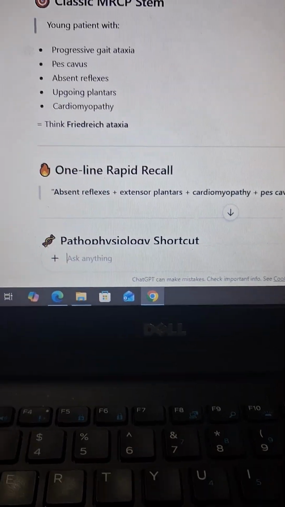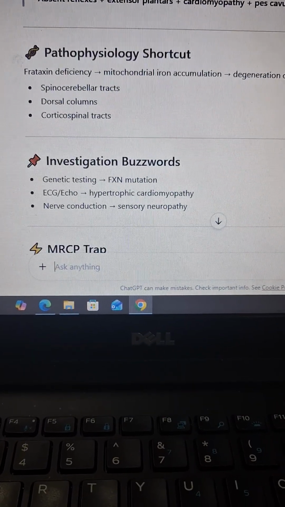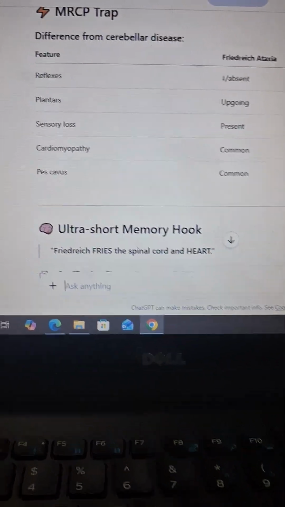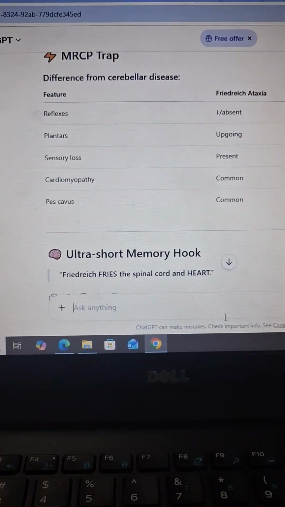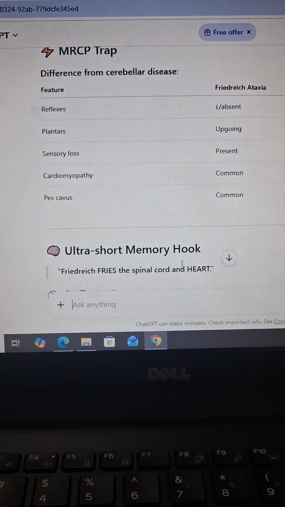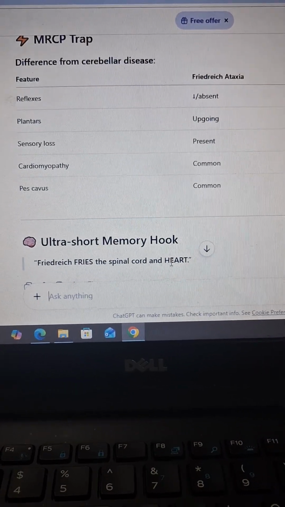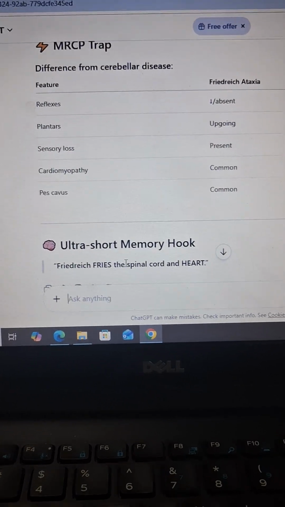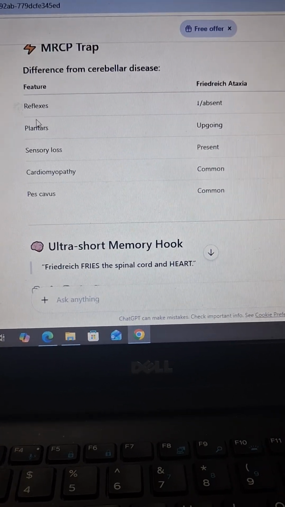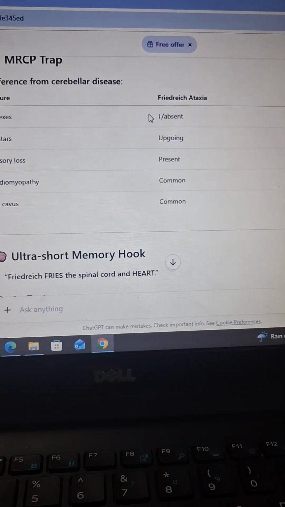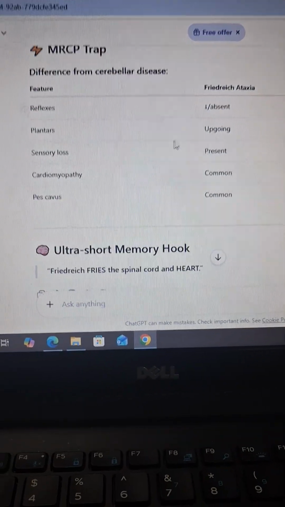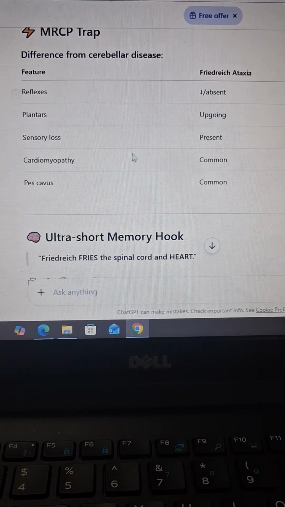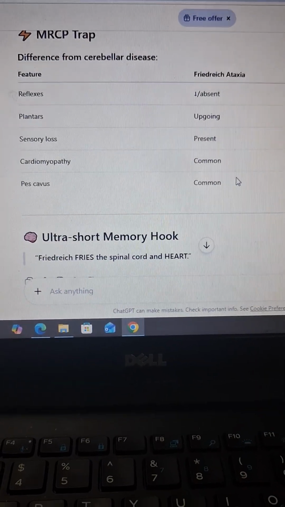Alright, let us quickly recap by using the ultra memory hook, as I always do. Friedreich fries the spinal cord and heart: cardiomyopathy and spinal cord. How? By showing cerebellar signs and ataxic signs. This is the most important: reflexes are absent or decreased, plantars are upgoing, and sensory loss will be present. Cardiomyopathy and pes cavus are the most common.